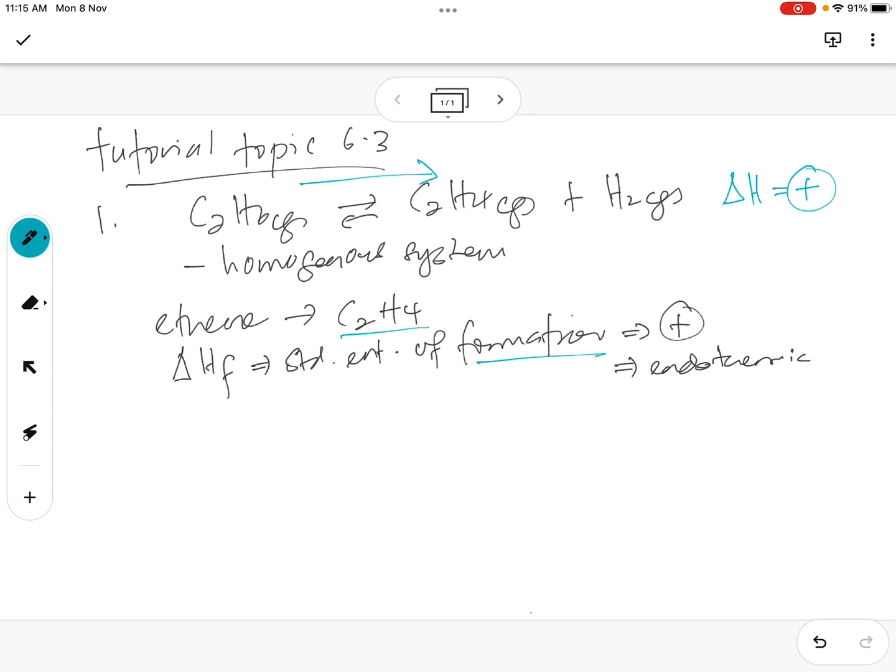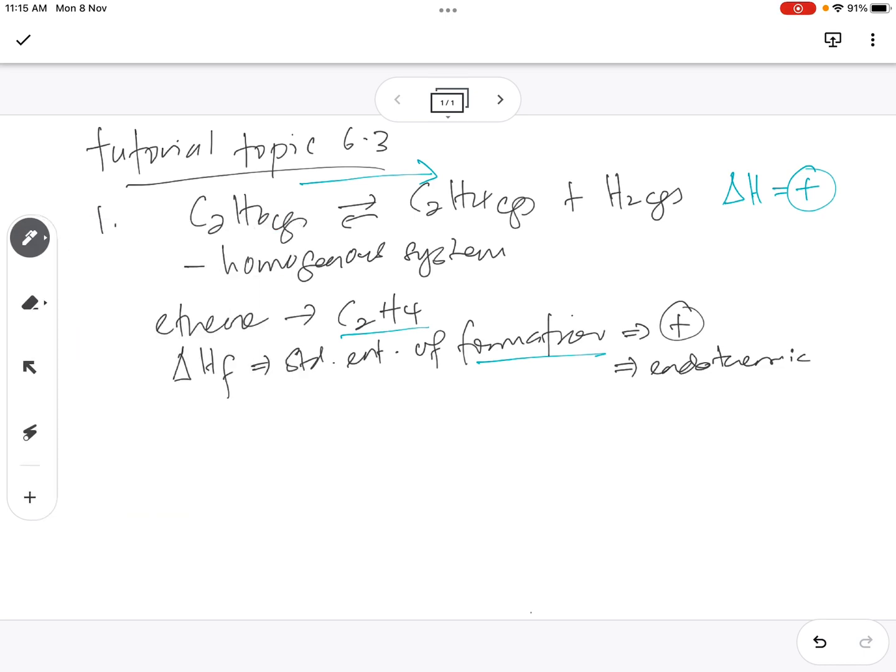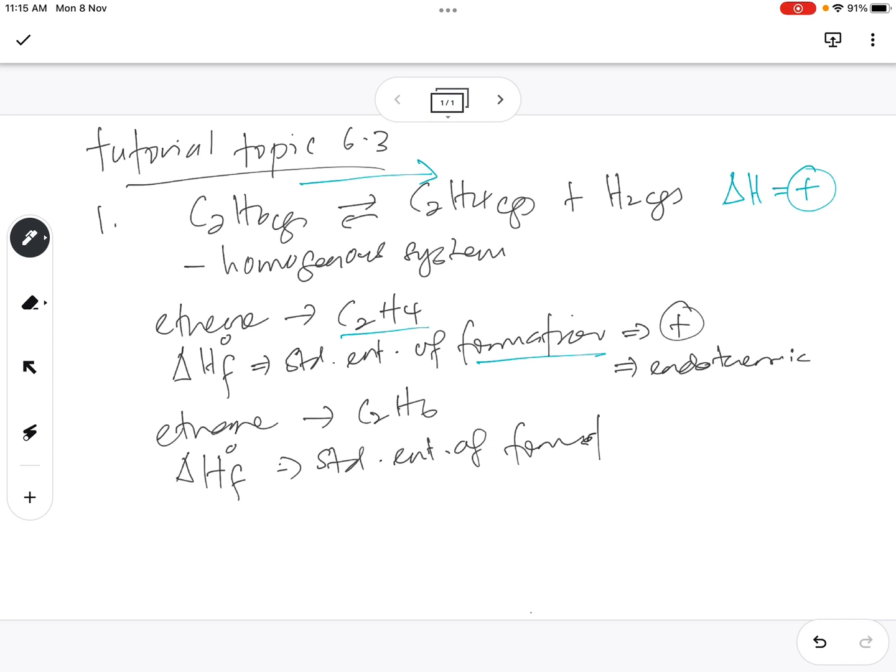Okay. Now the second sentence after the word positive, whereas that of ethane is negative. Meaning to say, if we take ethane, which is C2H6, the enthalpy of formation, or standard enthalpy of formation, is negative, right? They said it's negative. Negative. That means endothermic or exothermic? Exothermic.